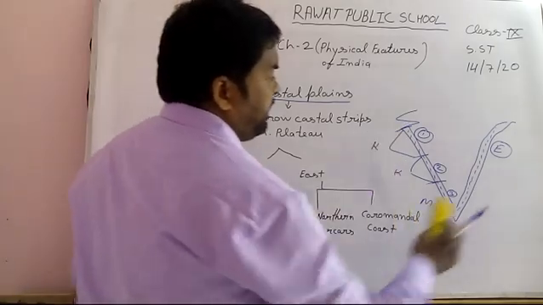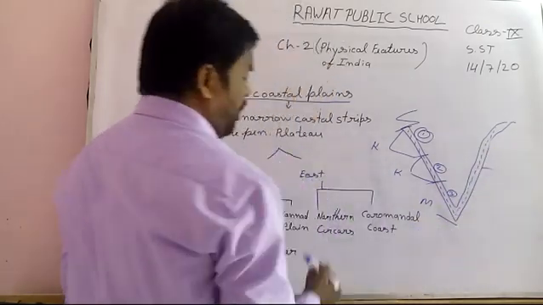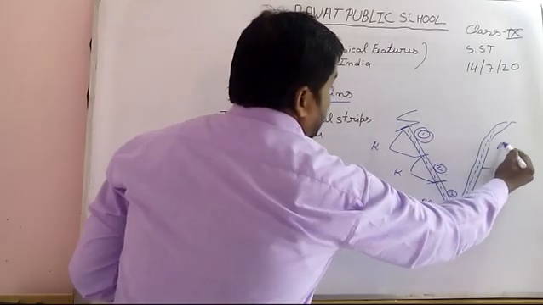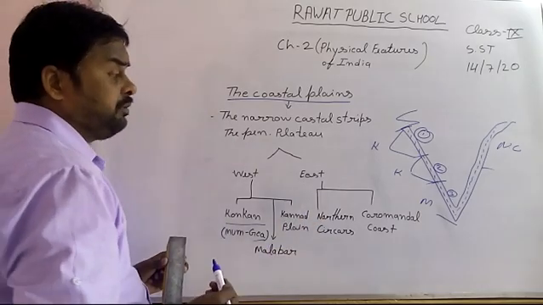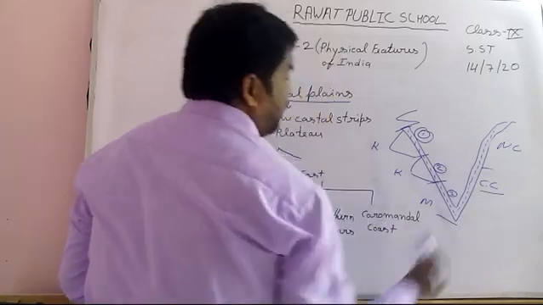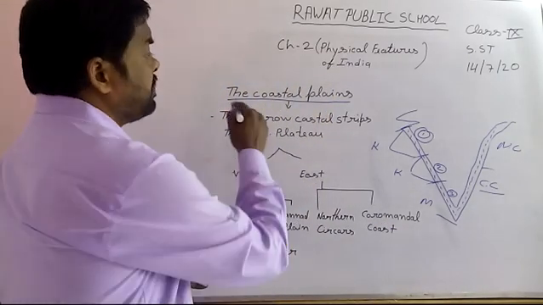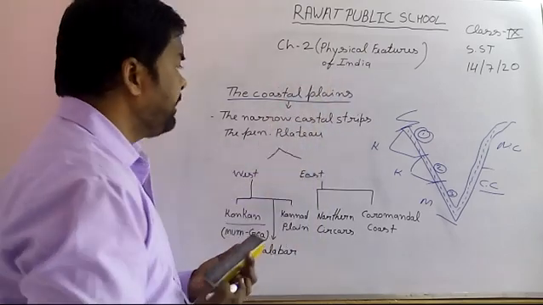In the same way, the eastern part of the coastal plain is divided into two parts. The upper part is called North Sarkar, and the lowest southern part is called Coromandel Coast. So today we discussed the coastal plain of India in the physical features of India.